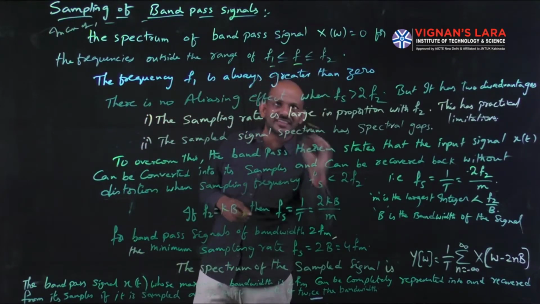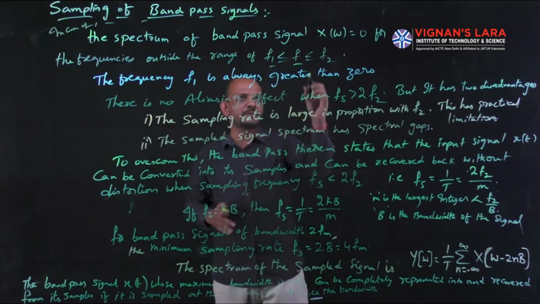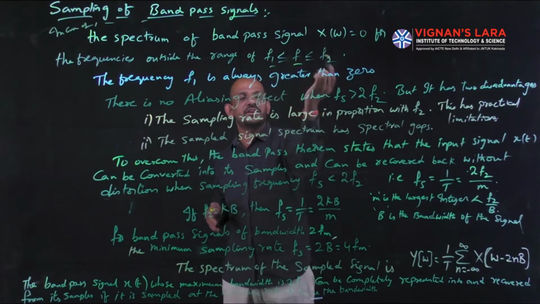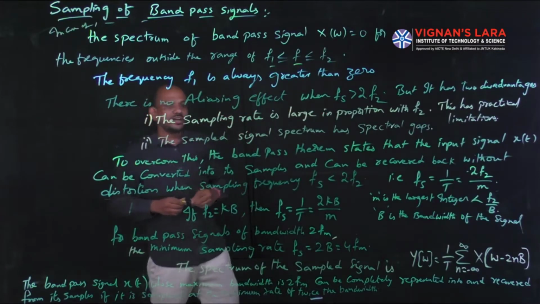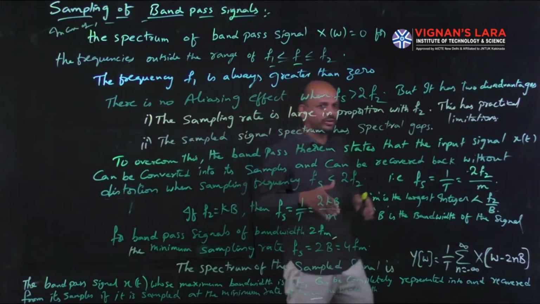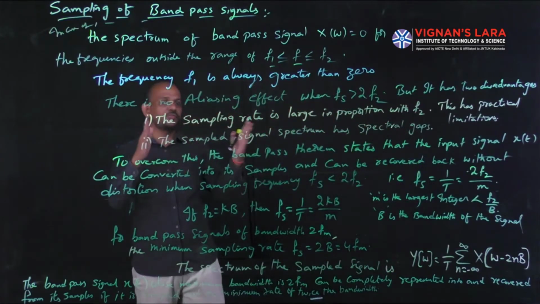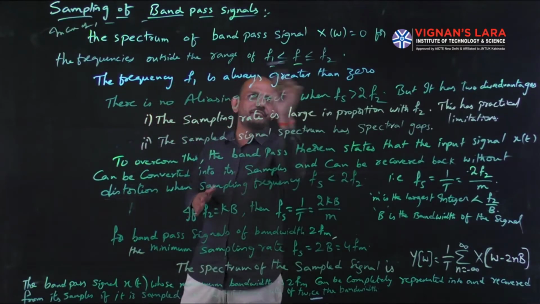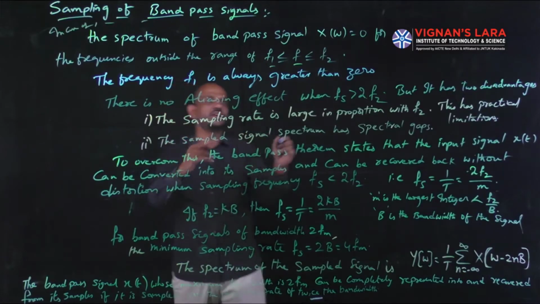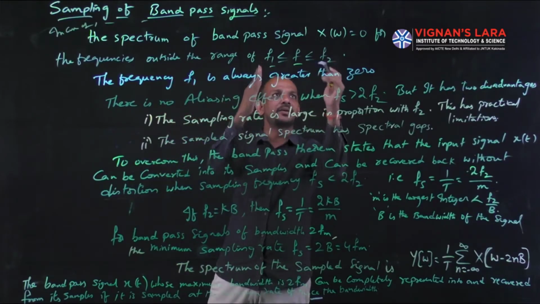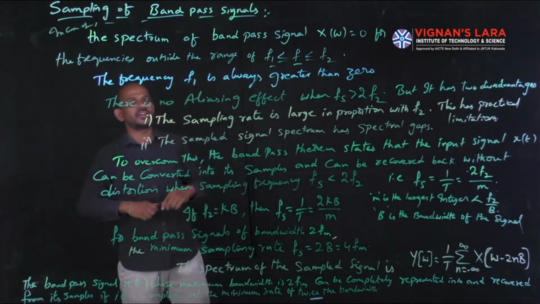That is, f1 is less than or equal to f, which is less than or equal to f2. When the frequency is between f1 and f2, we have the spectrum. But if the frequency is outside this range, X of omega equals 0, because it is a band pass signal. A band pass signal is nothing but a signal that is allowed within a band of frequency, the band f1 to f2. We have the spectrum only for this band, hence it is a band pass signal. Outside this, X of omega is 0.